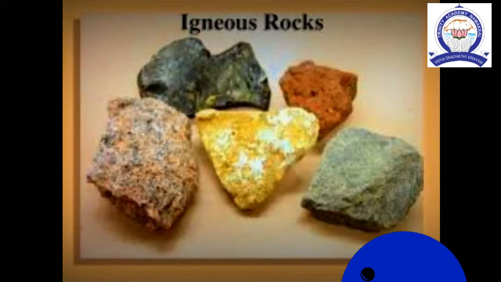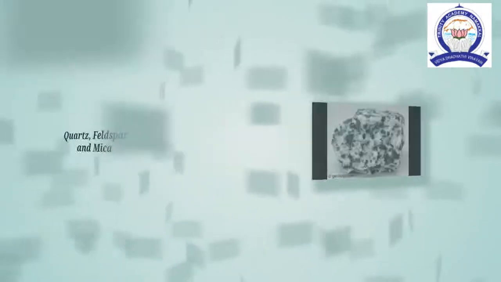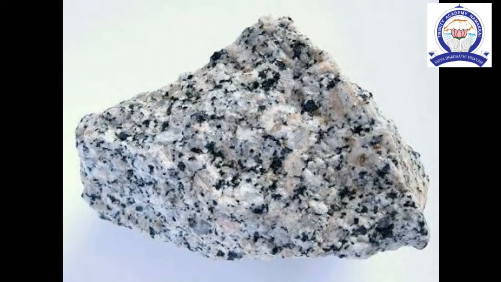The type of igneous rock formed depends on the kind of mineral the magma contains and the size of the mineral particles. Dear students, now I give some examples of igneous rocks. First one is granite. The 3 main minerals in granite are quartz, feldspar, and mica. The color of granite, grey or pink, depends upon the content of its feldspar.